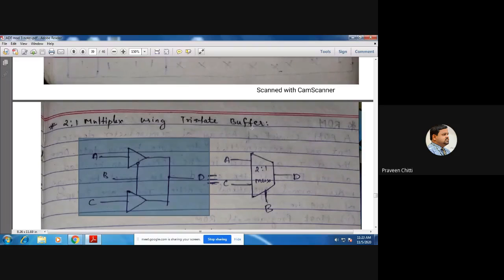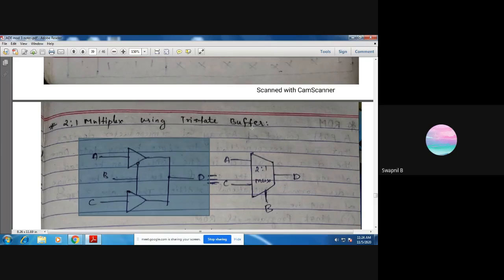Yes, Swapnil, can you explain? Swapnil, are you there? Yes, sir. Can you give a try? What happens when B is 0, B is 1? That's what you have to explain here, nothing else. Just give a try. Check what happens when B is 0. There are two tri-state buffers now. Which will be active, which will be inactive, and what will be the output D? That's what you have to tell.